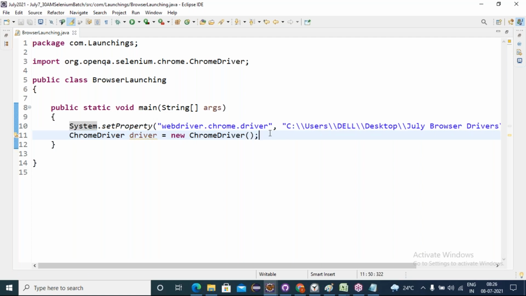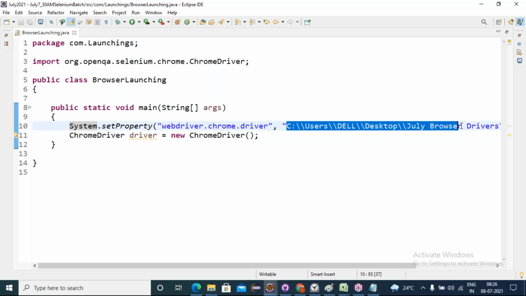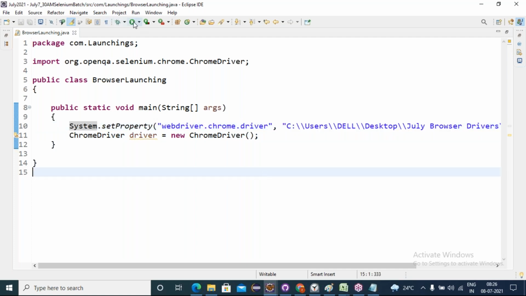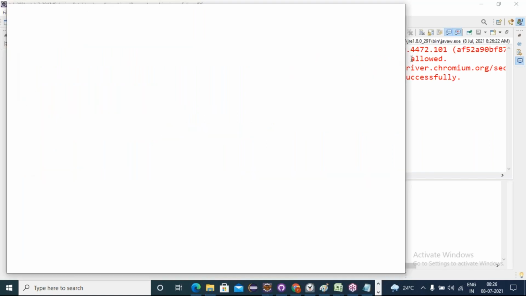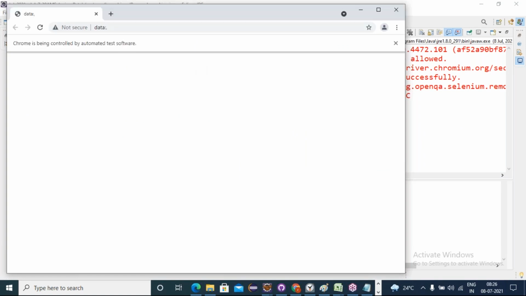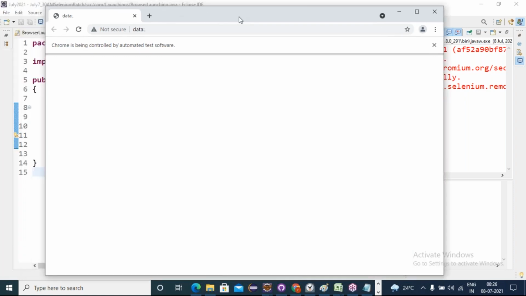So this sets the browser driver's path and launches the Chrome browser. If I run this program without setting the browser drivers, the Chrome browser will not launch. So the first argument should be lowercase, and the second argument is the Chrome driver's path. Now let's run this program to launch the Chrome browser. See here, it is using the 91 driver of Chrome and launching my Chrome browser. Open up.